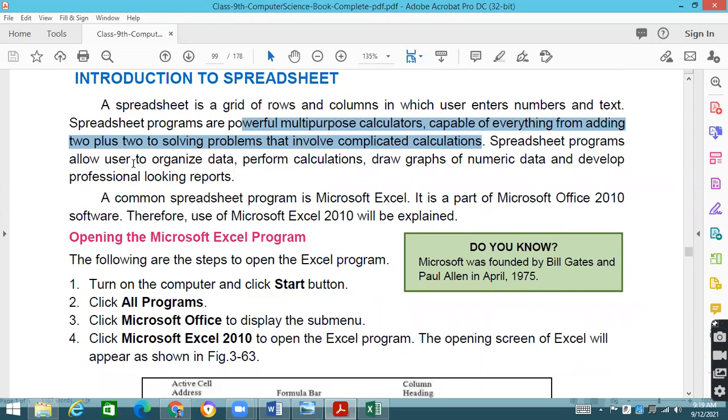Spreadsheet programs allow users to organize data, perform calculations, draw graphs of numeric data, and develop professional looking reports. On the basis of that data, for example, I have made the mark sheet. Now I want to write about different scenarios and show some graphs.